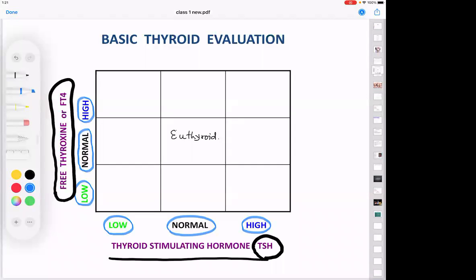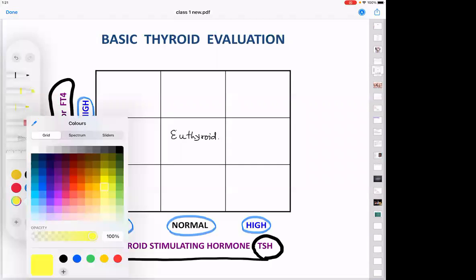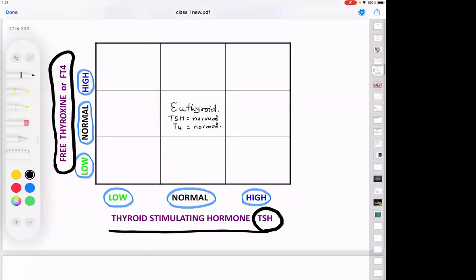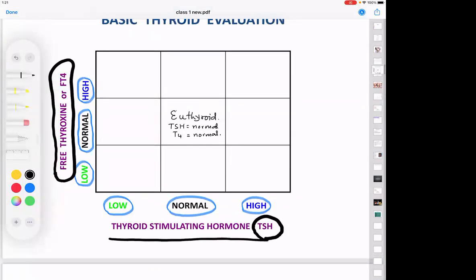Euthyroid means, I will take my yellow marker pen, that TSH is normal and T4 is normal. What is this status called? Euthyroid.